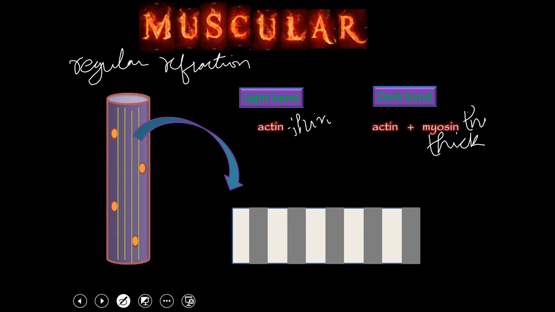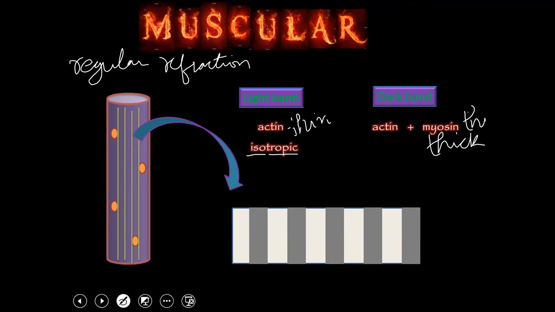It means that the light will bend regularly because there is only one filament, the actin filament. Hence, it is called an isotropic band. Iso means same or uniform, and tropic means refraction. So the light band is also called the isotropic band because there is regular refraction.